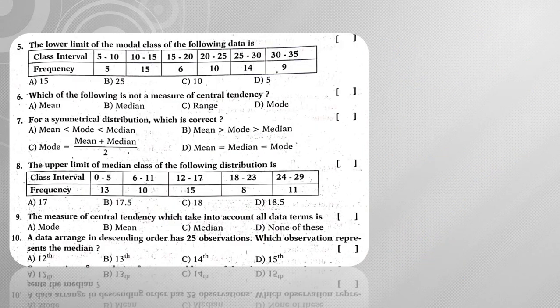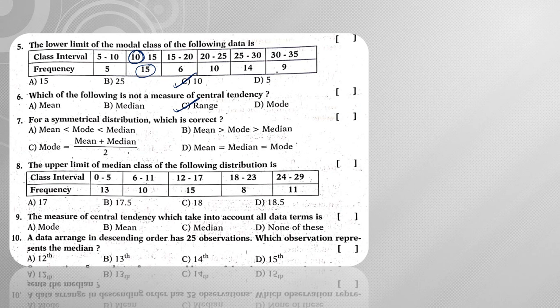Next, the lower limit of the modal class of the following data is, so which frequency is higher here? So 15. Its lower boundary or lower limit is nothing but 10. Hence the answer is C. Next, which of the following is not a measure of central tendency? Already we have discussed range is not the measure of central tendency.